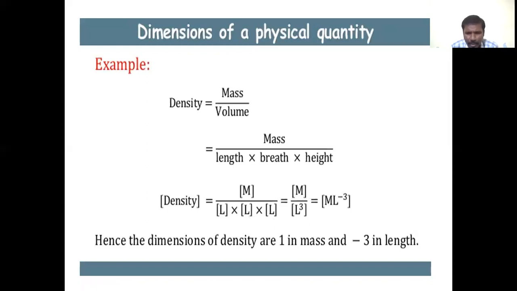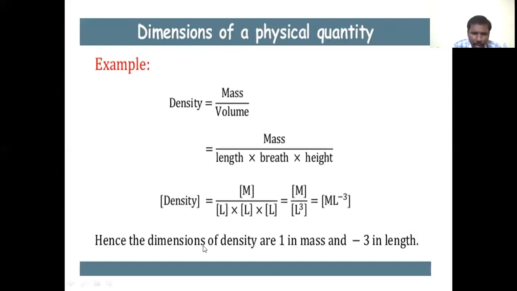Therefore, it can be written as M by L into L into L, that is L cube, which equals M into L to the power of minus 3. Hence, the dimensions of density are 1 in mass and minus 3 in length.